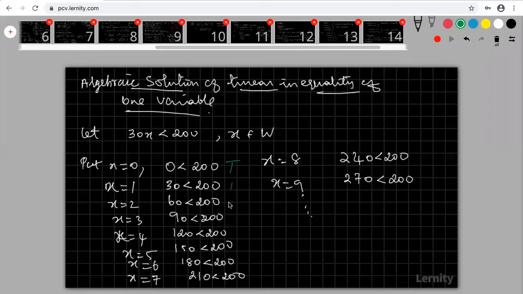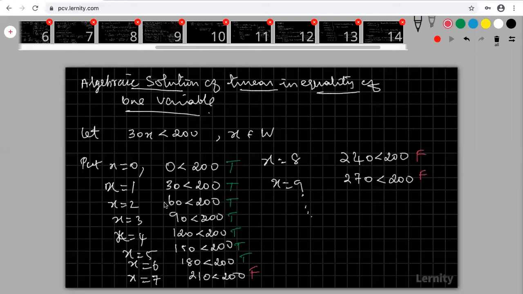This is true. This is true. This is true. This is also true. Okay, but look at that. This is false. 210 less than 200 is false. This is also false.